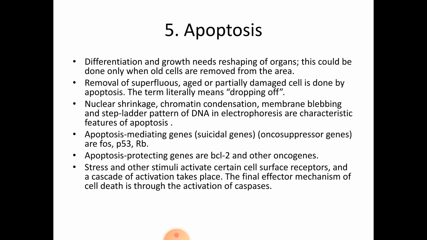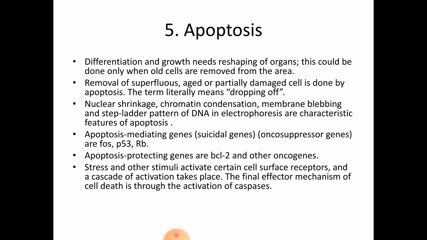Next question, that is coming under cell cycle, that is apoptosis. Apoptosis, it can be a 1 mark or a 2 marks question. So, differentiation and growth is needed for reshaping of organs. This could be done only when the old cells are removed from that area. So, the removal of superfluous, aged and particularly damaged cells is done by the apoptosis process. That is the removal of aged and damaged cells, that is called apoptosis.